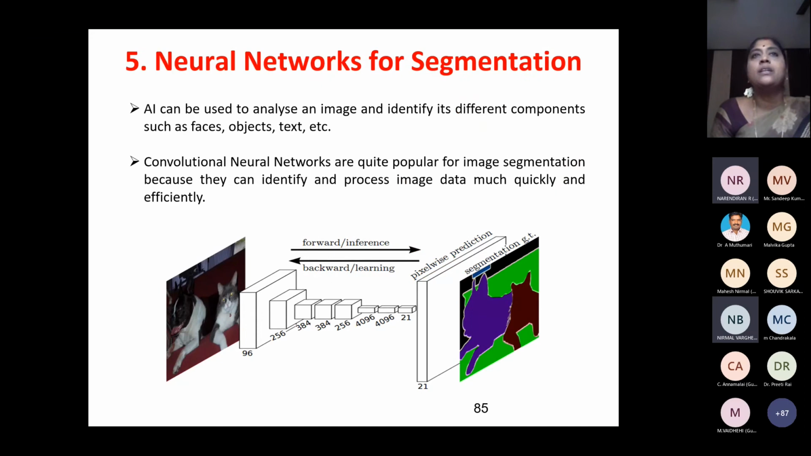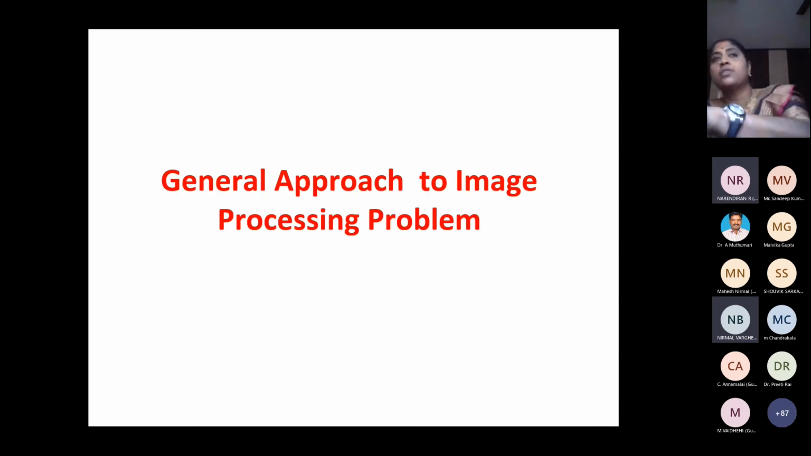Okay, next is neural networks for segmentation. Now we are using deep learning for segmenting objects. Here we can see we have got a dog and a cat. After going through several layers of deep learning, ultimately the cat and the dog portion has been segmented from the background. Can you see here? So this is how we are using neural networks to do segmentation.